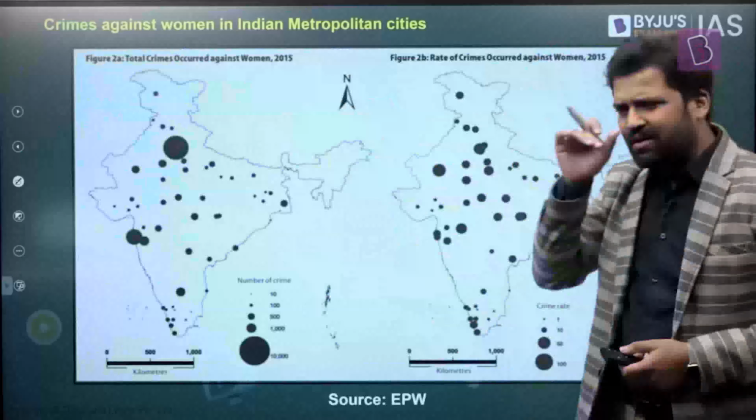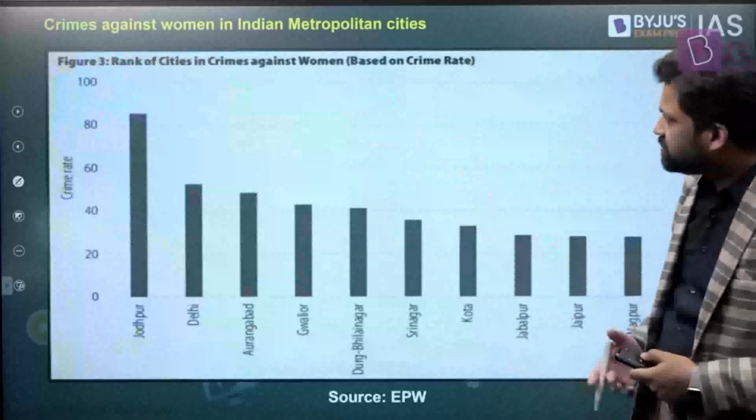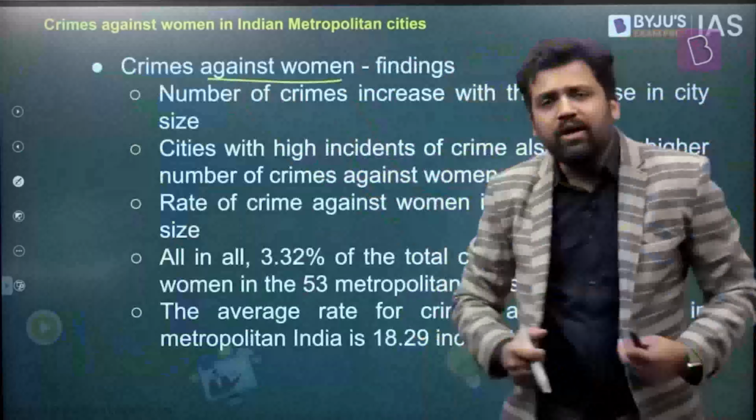These are some graphs which were there in EPW, and they are in your handout as well. Again, I don't need to explain it because it is more or less similar. Whatever I just explained is reflected here. Crimes against women. What is the finding?